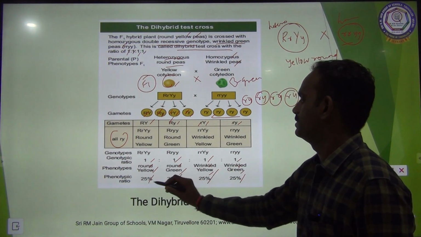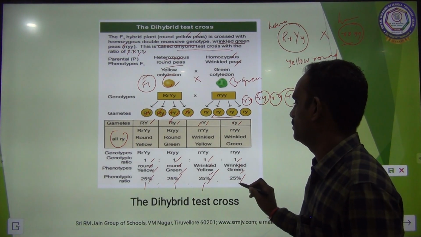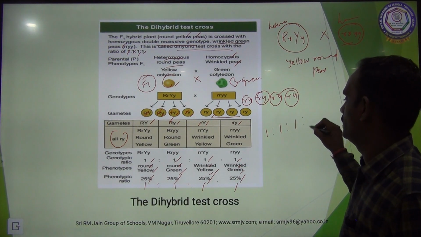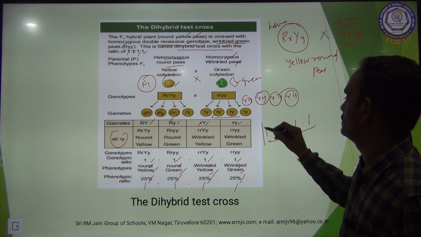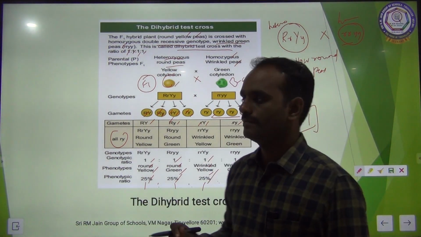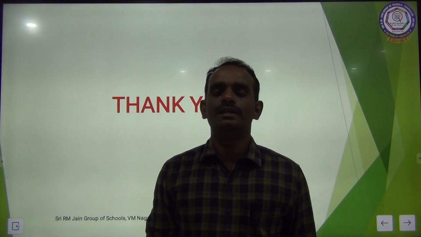So the ratio is 1:1:1:1. This is the test cross ratio of the Mendel dihybrid. Clear, children? Thank you, children. We will see in the next class.